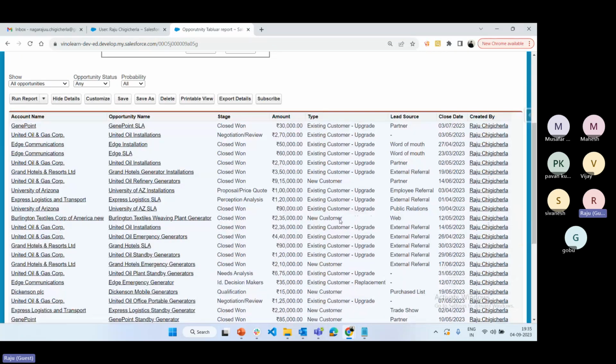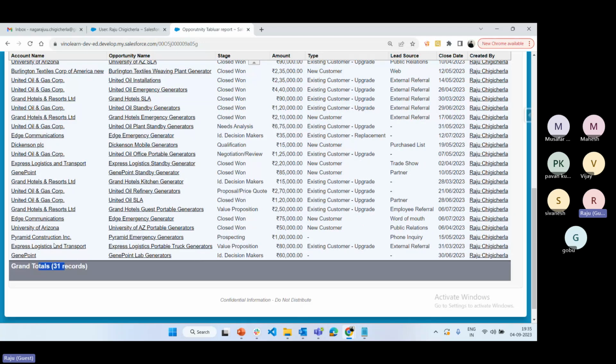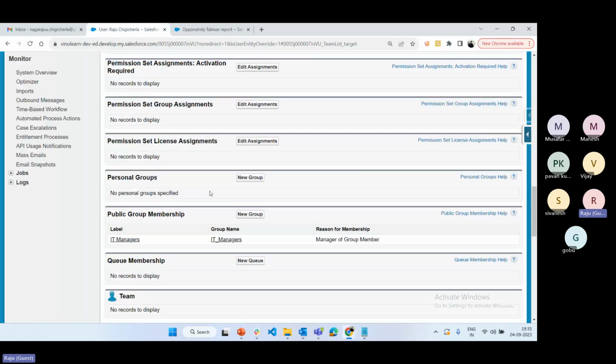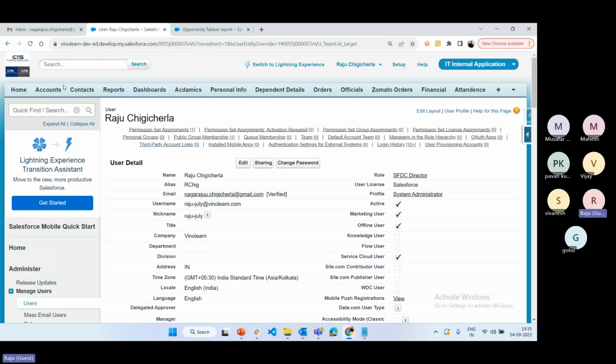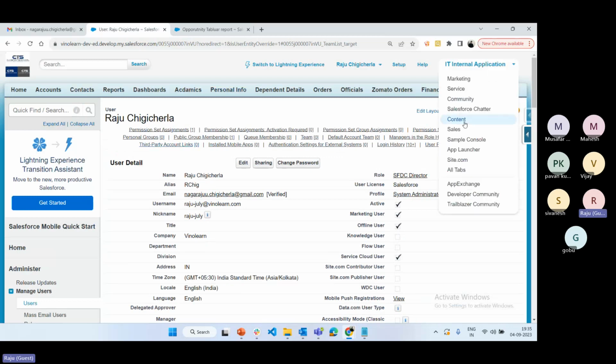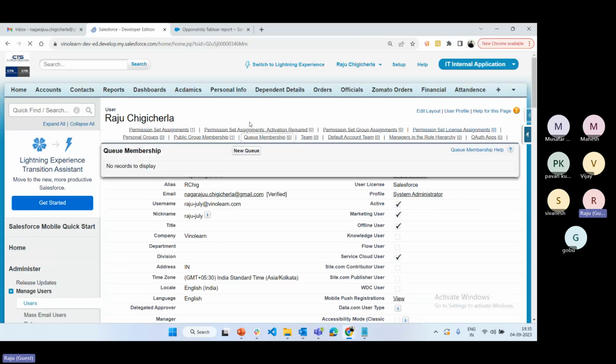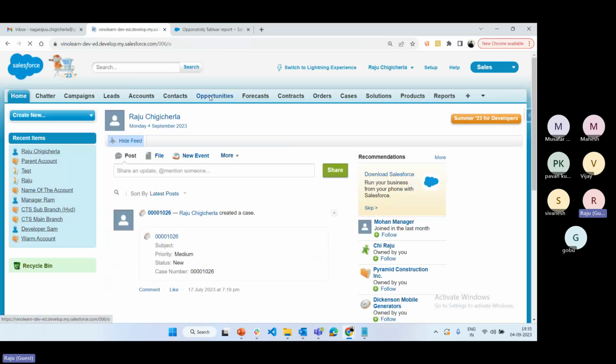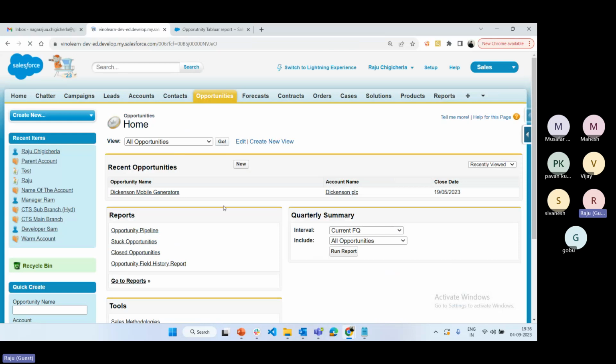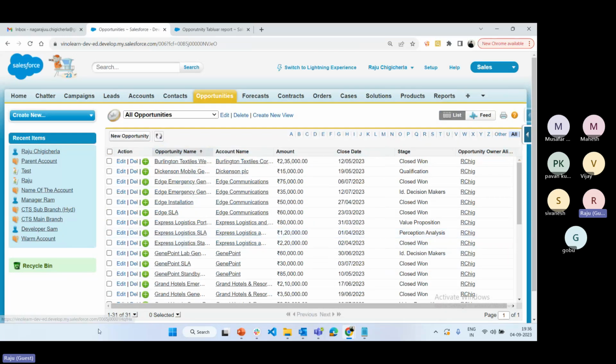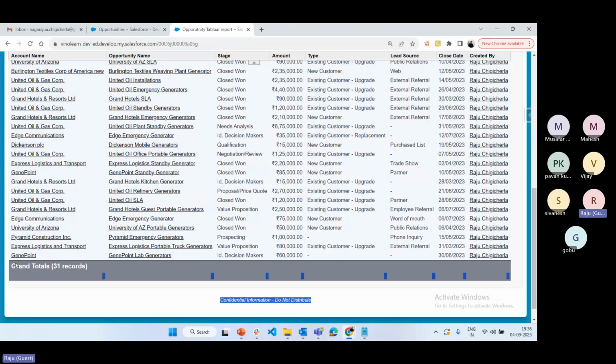See, now the report is run. Total 31 records are available in opportunity. If you go to opportunity records, where is the opportunity? If you don't have the opportunity, select the sales application, so that the opportunity tab is visible. Click on opportunity, go to all opportunities. See, total 31 opportunities are there, all 31 opportunities are displayed here.